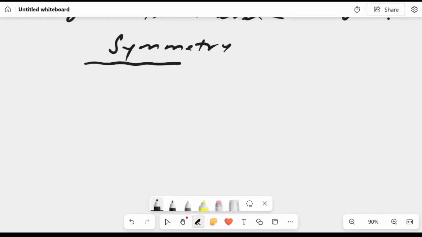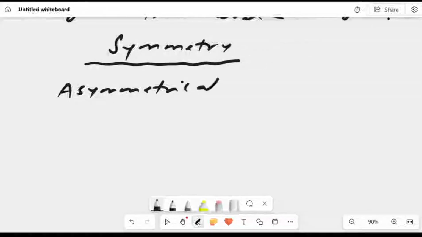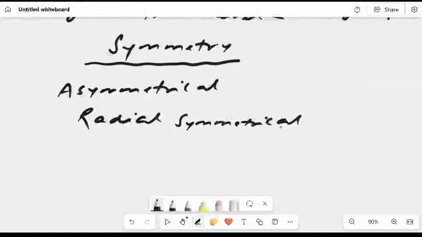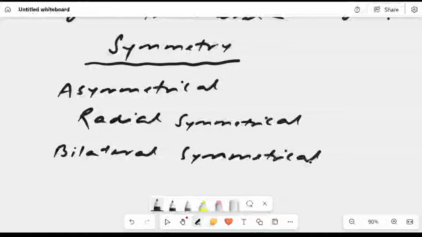The organisms can be asymmetrical, not divisible into any plane, radially symmetrical, divisible into equal halves from the center, or bilaterally symmetrical. That means divisible into two halves, right and left.